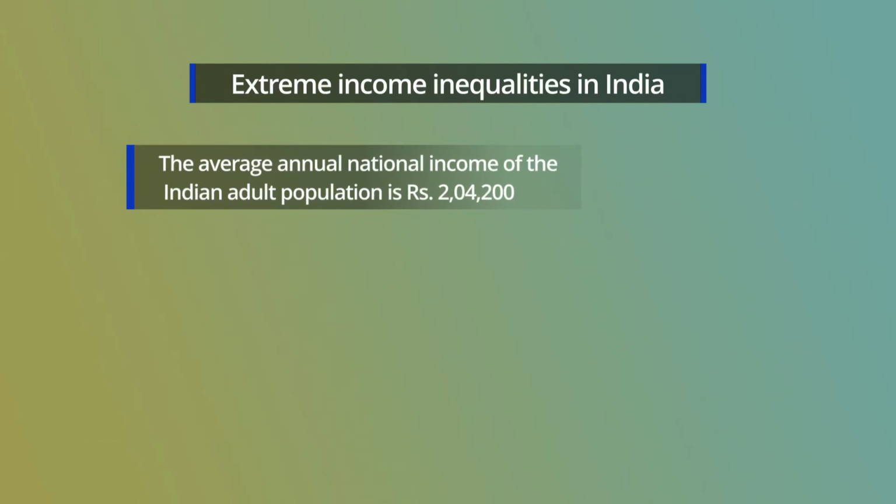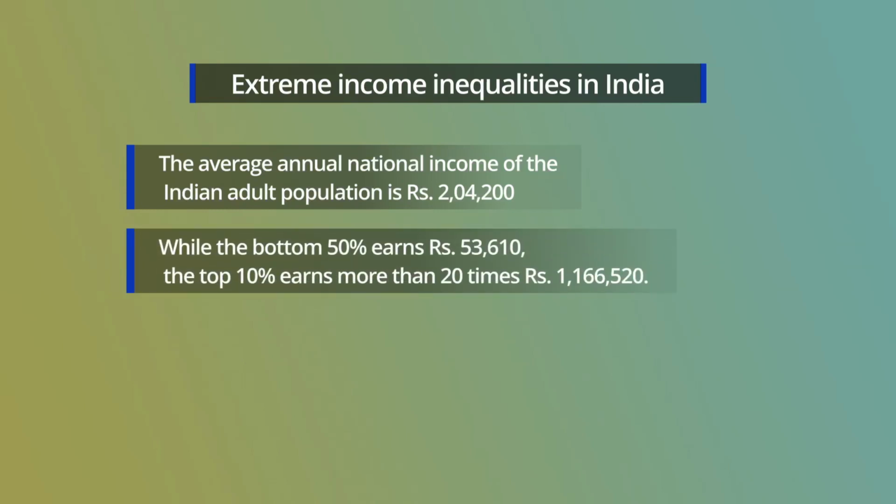First off, they pointed out the average annual income of the Indian adult population is 2,04,200. But if we consider this average income for different segments of the people, particularly the bottom 50% of the people, their income was 53,610. Whereas the top 10% people, that is the rich 10%, their average income was 20 times higher than the average income of the bottom 50% people, and their income was